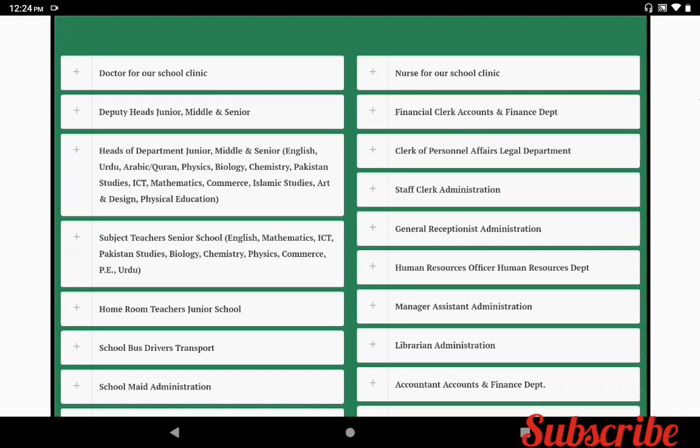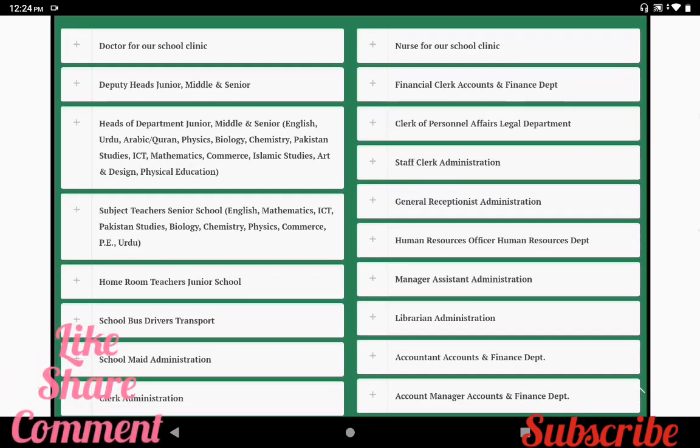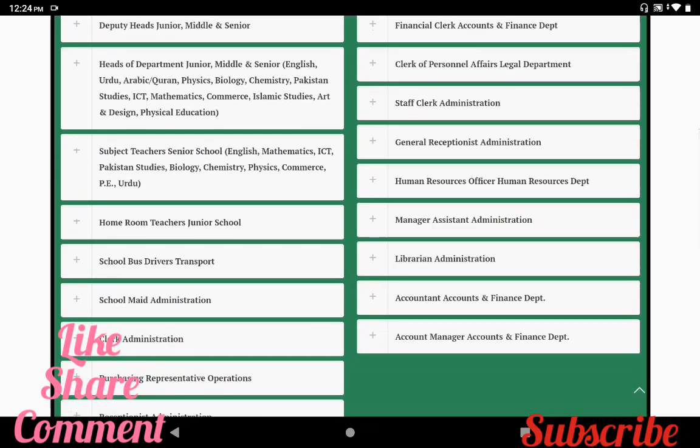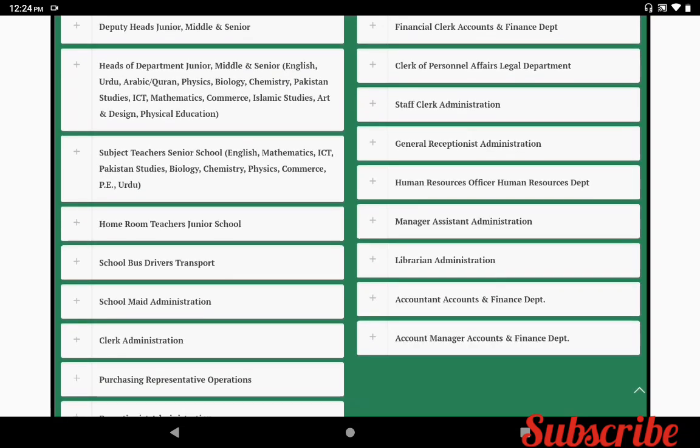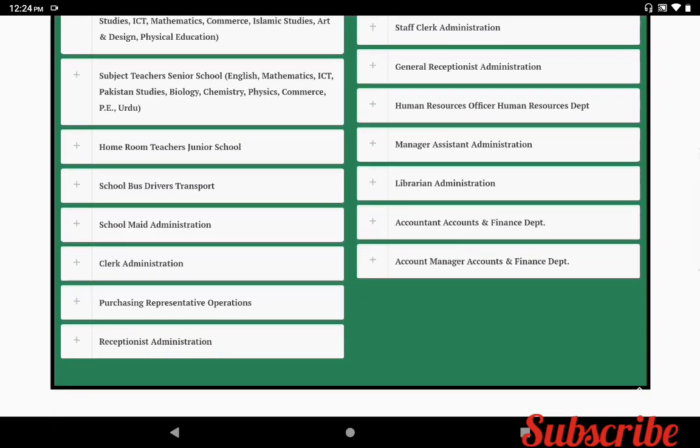So here they have listed: doctor for our clinic, deputy heads for juniors, middle and senior, head of department for junior, middle and senior, and subject teachers for senior school, that means English, mathematics, ICT, Pakistan studies, biology, chemistry, physics, commerce, PE, Urdu. So these are the subject teacher vacancies. Then homeroom teachers for junior school. So here they have given leadership vacancies, admin vacancies, teaching vacancies. If you are interested in these job vacancies, you can apply as per the instructions.